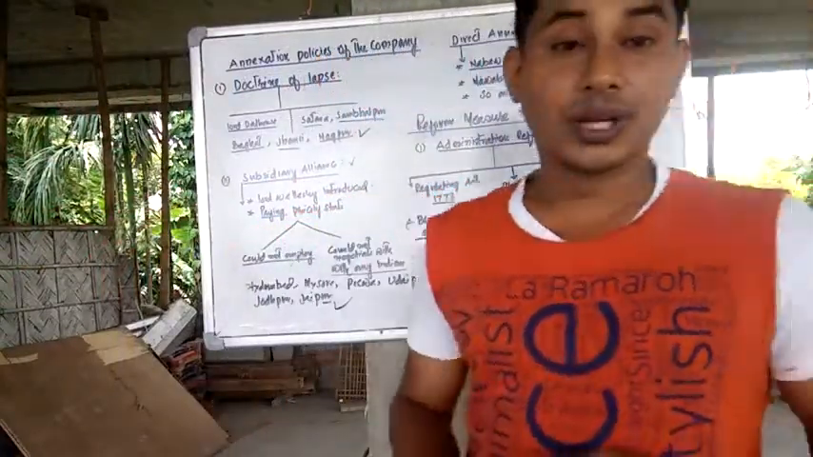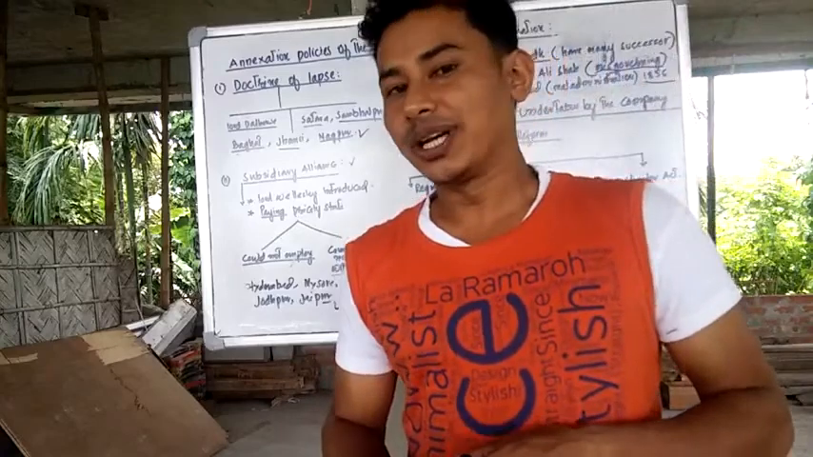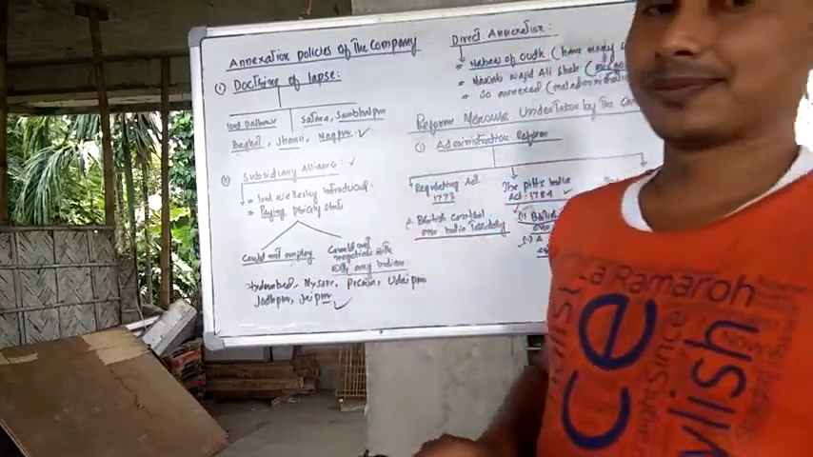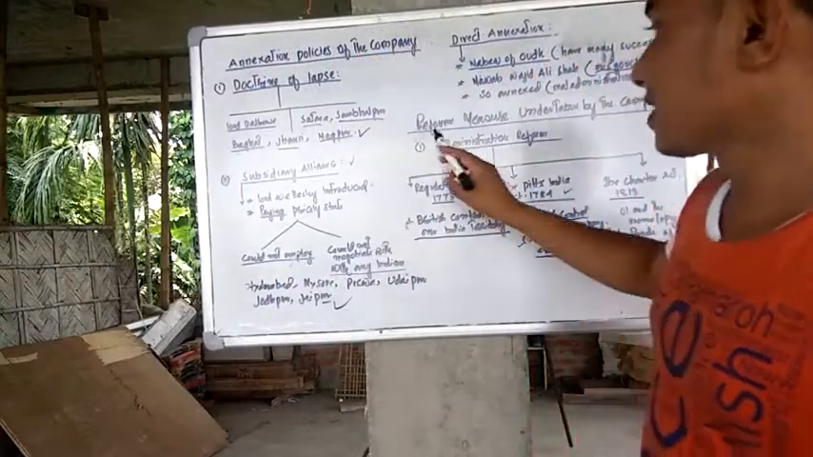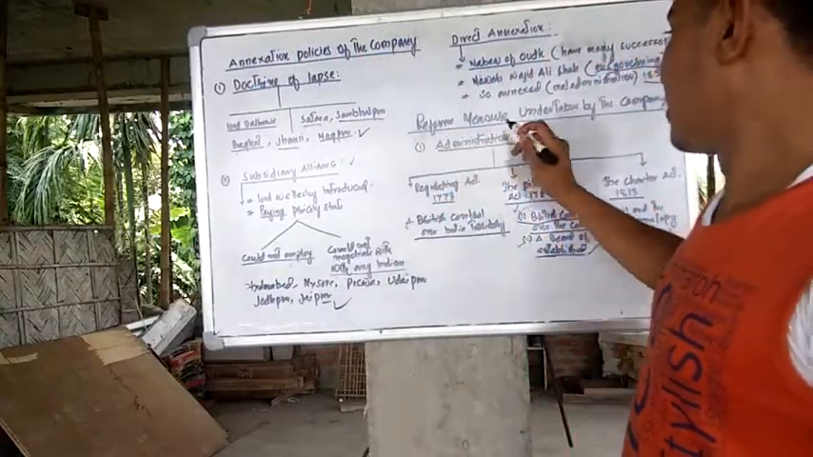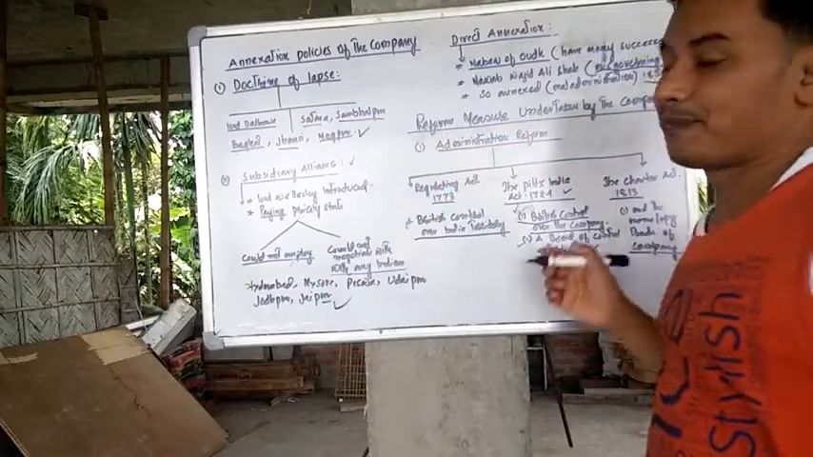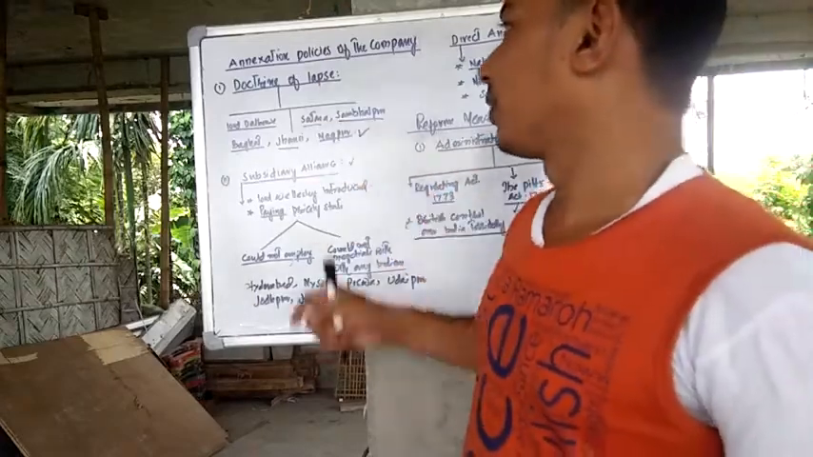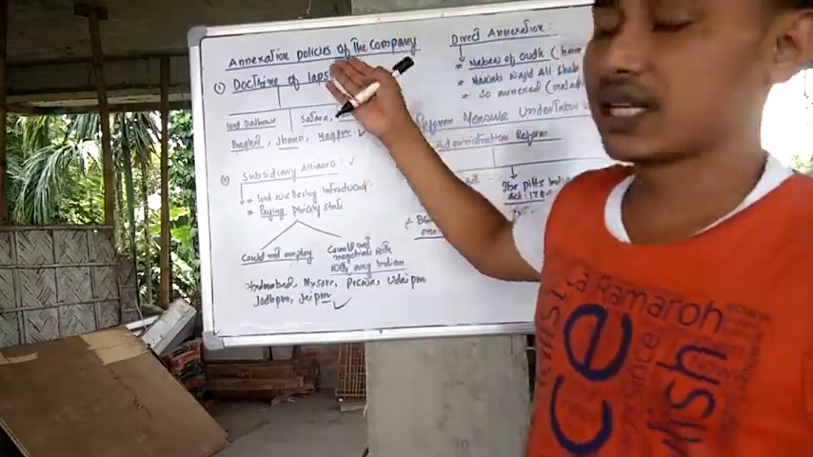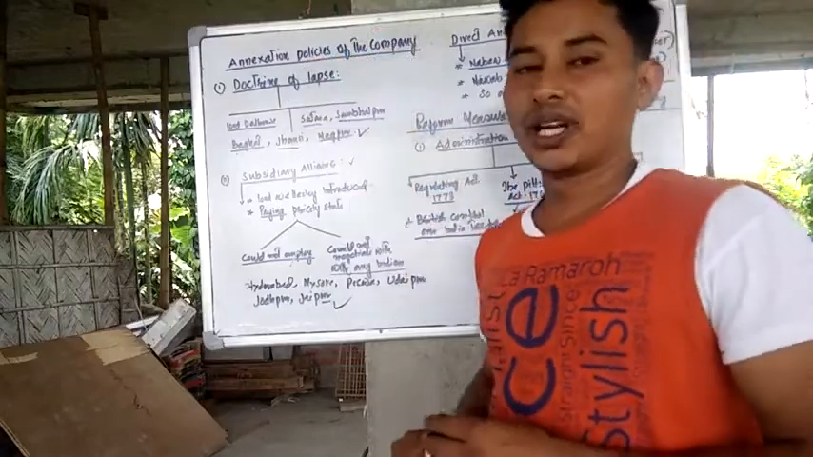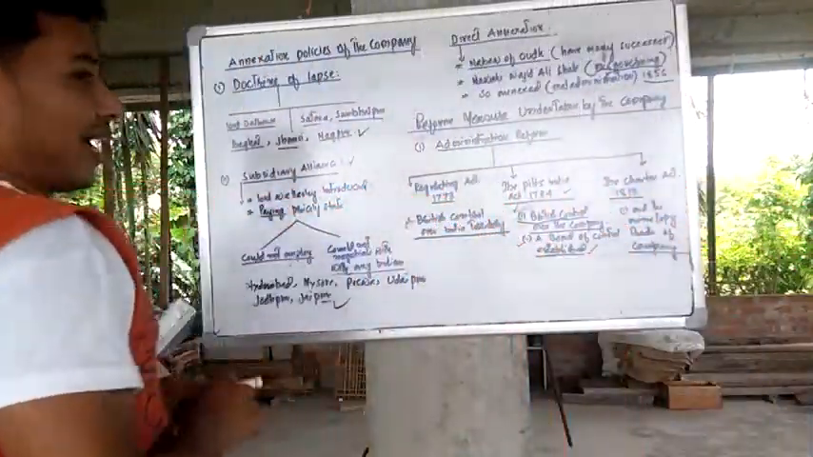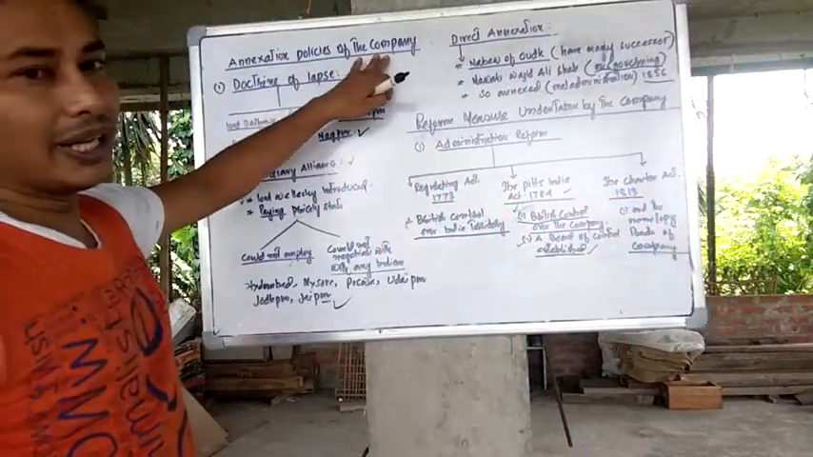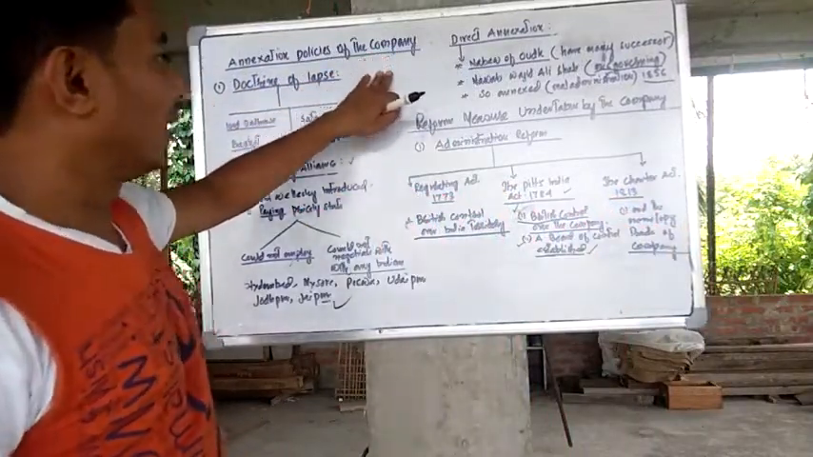And today I'll be discussing the annexation policy of the East India Company, and we'll be discussing the reform measures undertaken by the company. So stay with me. I'll be discussing the different policies that were introduced by the British in order to control the Indian states.